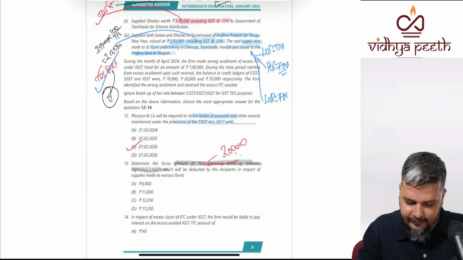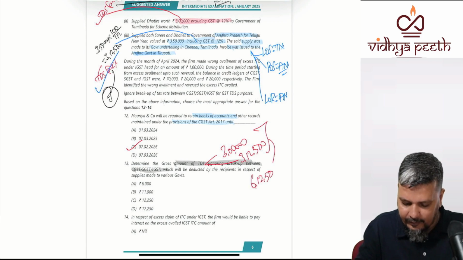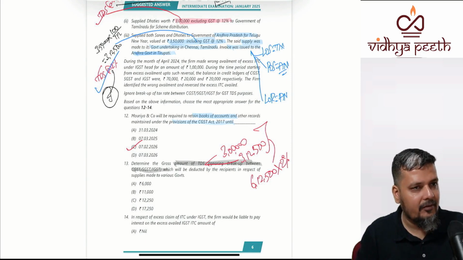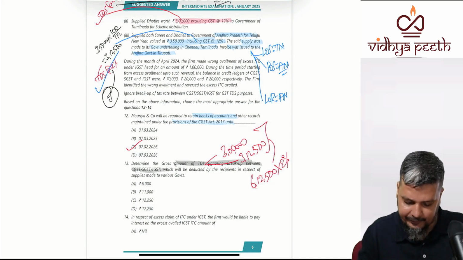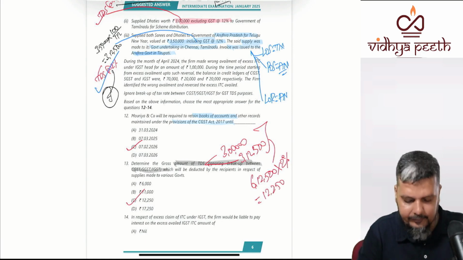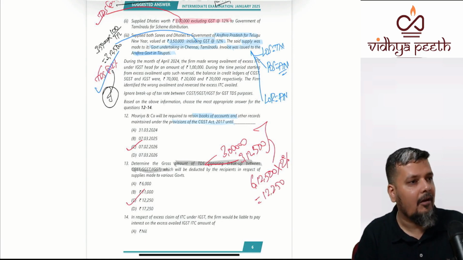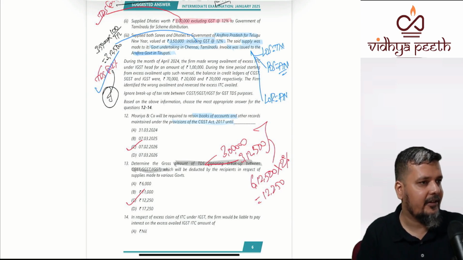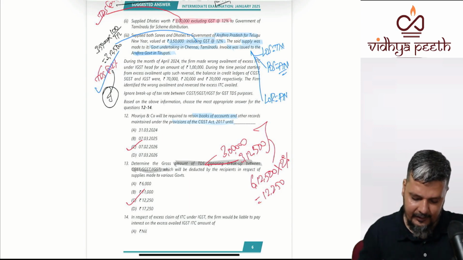In the third case, 3,12,500. So totally 6,12,500 multiplied by 2%. What will be the answer? 12,250. Obviously, one is CGST, SGST TDS and one is IGST TDS.